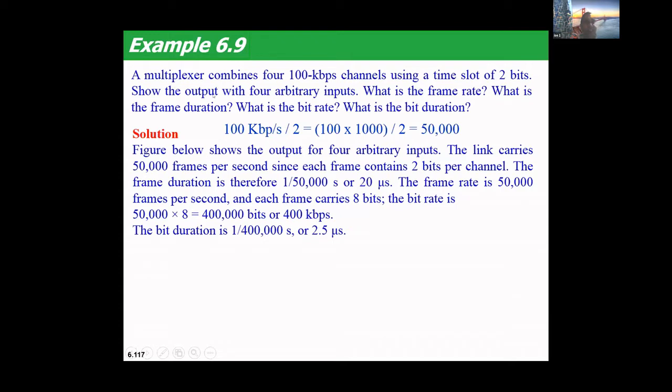You got the idea? Show the output with 4 arbitrary inputs. What is the frame rate? What is the frame duration? What is the bit rate? And what is the bit duration? So this is what has been asked of us, right?